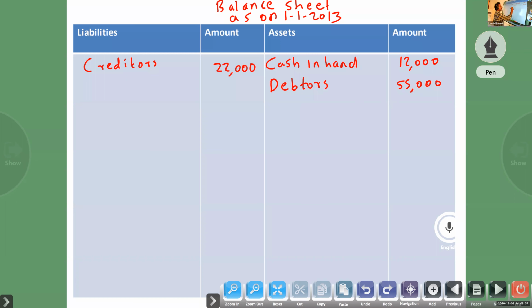Stock, asset, 35,000. Plant, sorry, plant is not 10 lakh, that is 1 lakh only. Mistake.